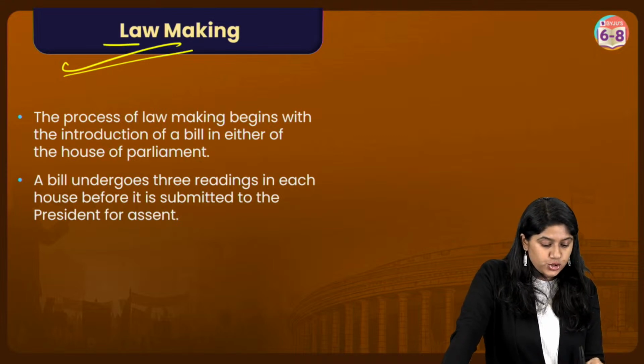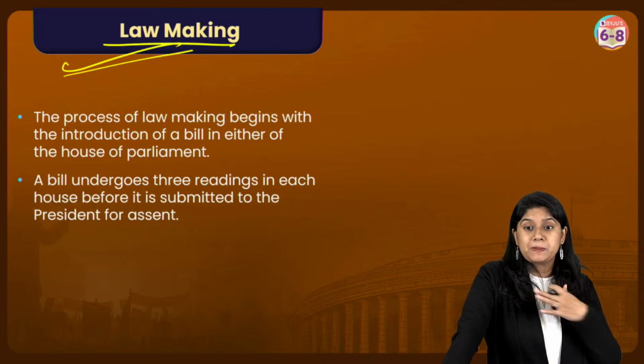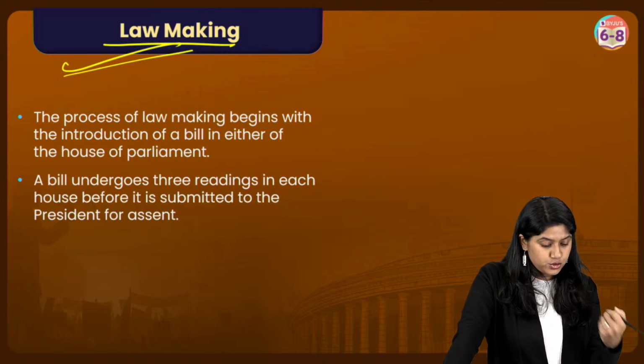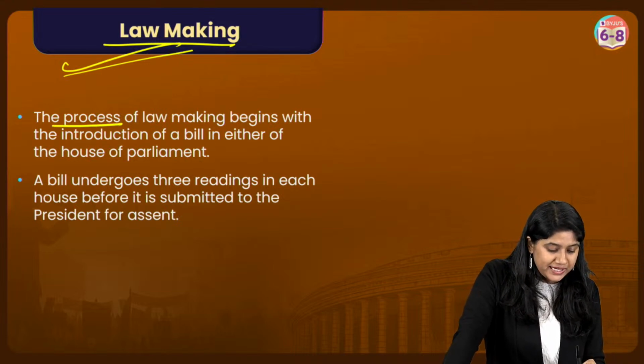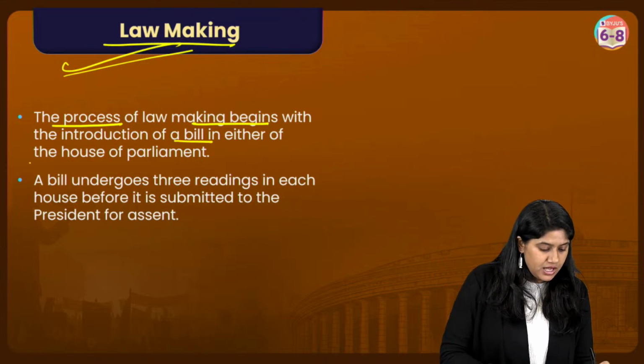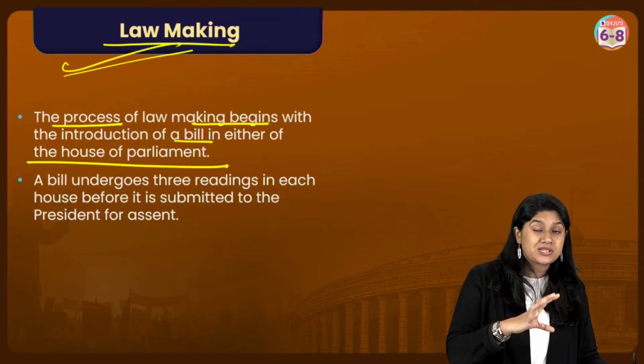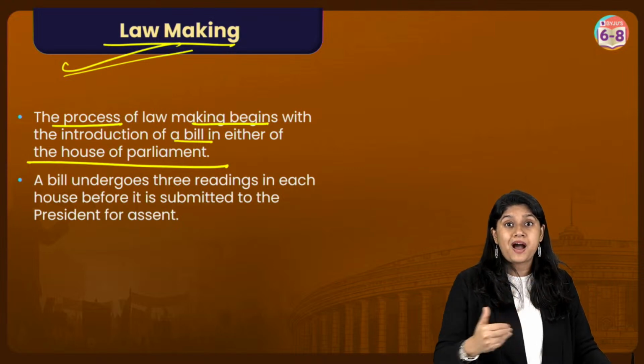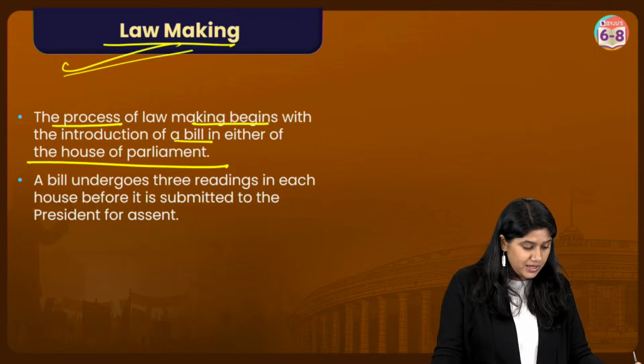Good. So law making is super important. All of these people are working to make the laws, right? The process of making laws begins with the introduction of the bill in either of the houses of the parliament, right? Lok Sabha and the Rajya Sabha, and once it is passed from there, then only does it become a law or policy.